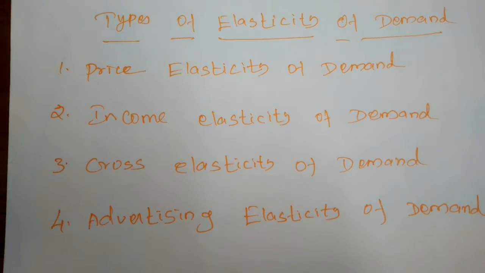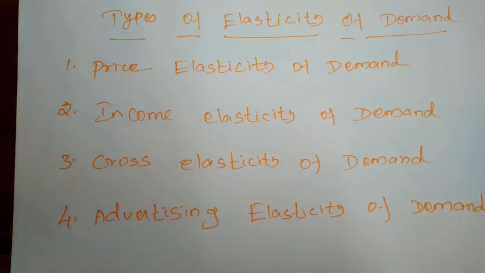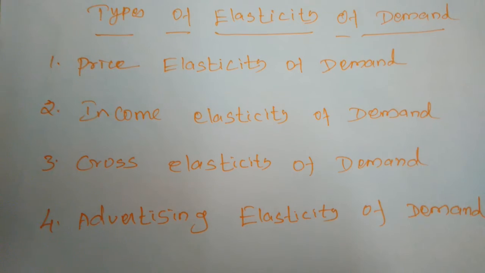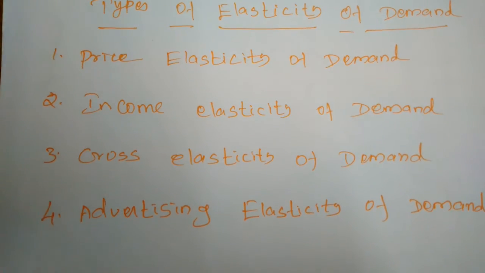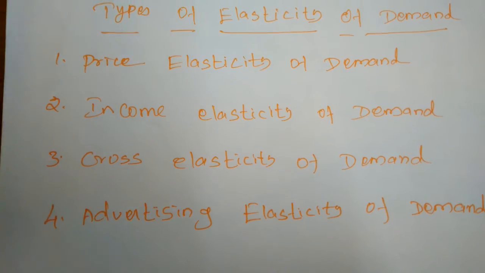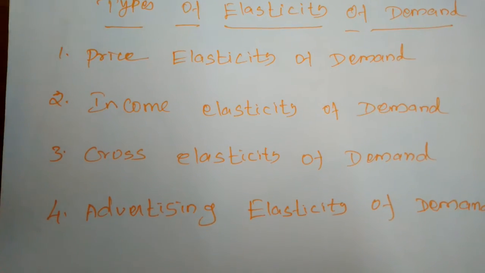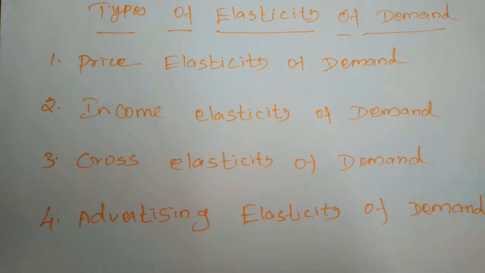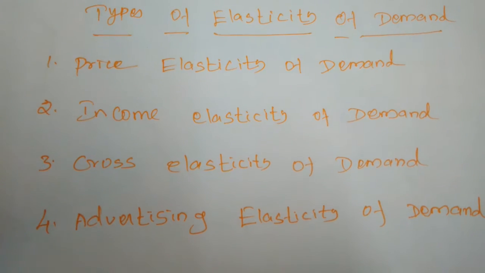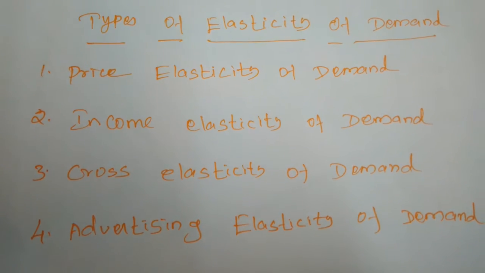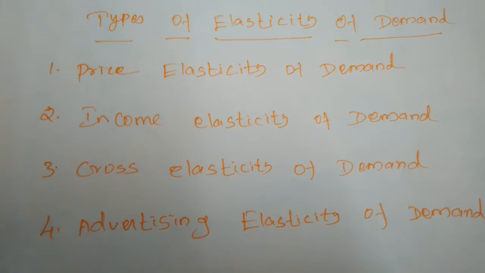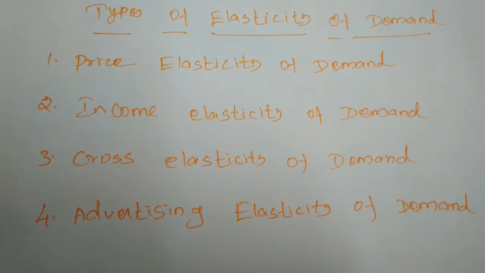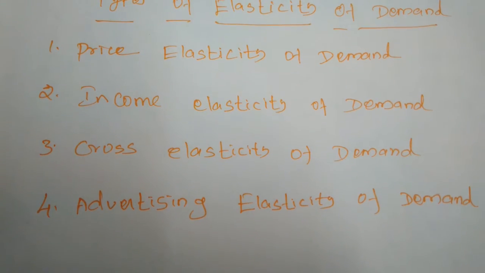The elasticity of demand measures the responsiveness of the quantity demanded to changes in the price. How the demand for a commodity changes on the basis of a change in the price is called price elasticity of demand. Only by way of changing the price of that commodity, if the demand for the commodity is increased or changed, that is called price elasticity of demand. The elasticity of demand occurs only by reason of a change in price.